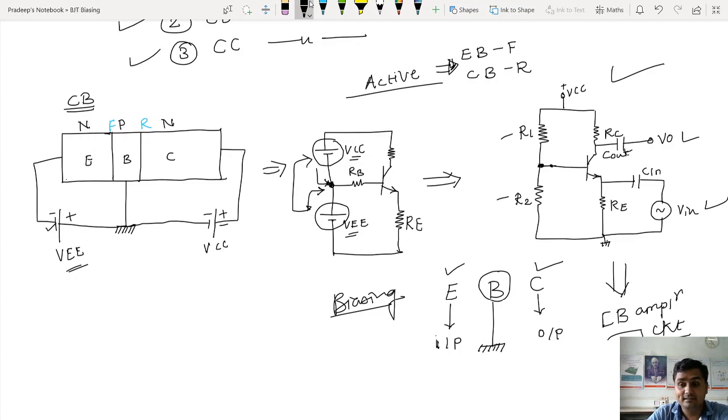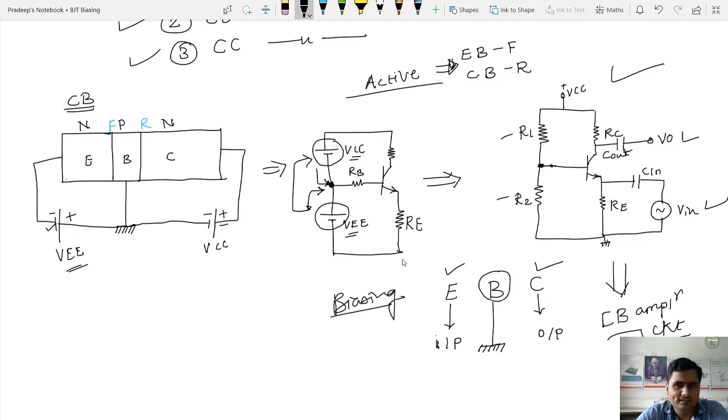So let us start with the analysis of the common base configuration. We are not going into the detailed analysis of common base, but at least some terms, some current notations, some equations should be known to the second year students. That's why I'm saying it, the analysis of the common base circuit. Otherwise we'll finish this analysis in hardly half an hour.